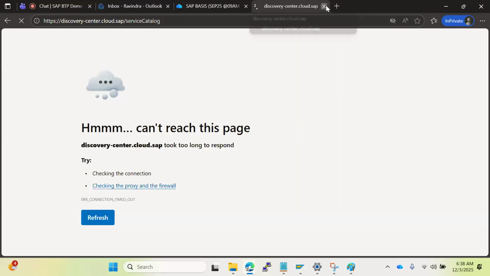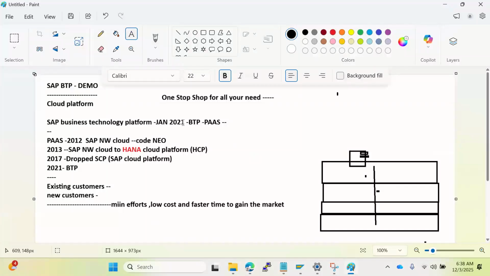Whatever services they are providing, everything is available in the SAP Discovery Center. There are 80-plus services available, and these 80-plus services can help you.